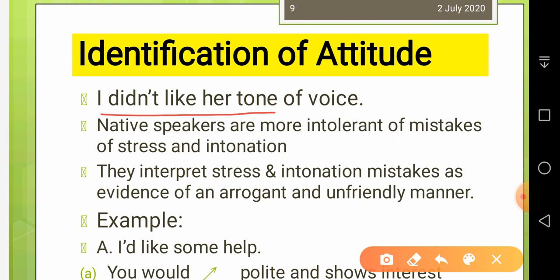You might have had a chance to listen to this sentence. Sometimes people report that they didn't like someone's tone of voice.